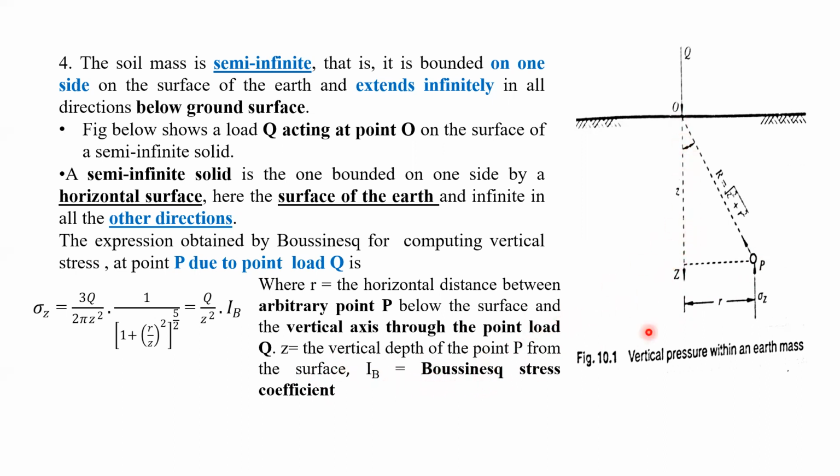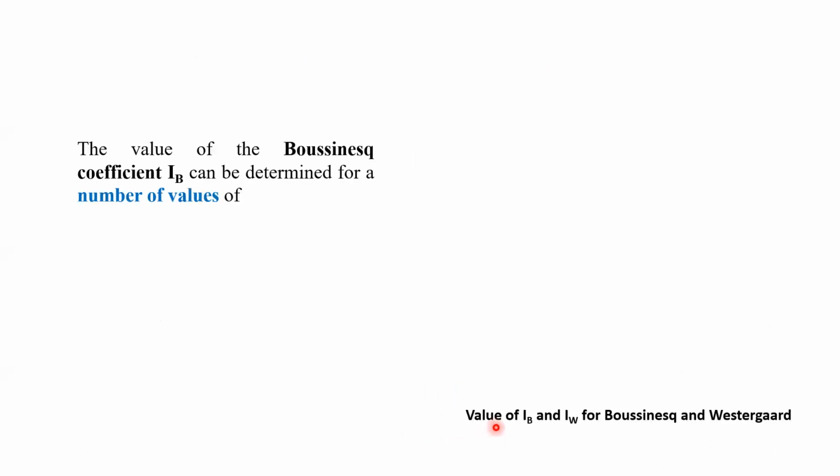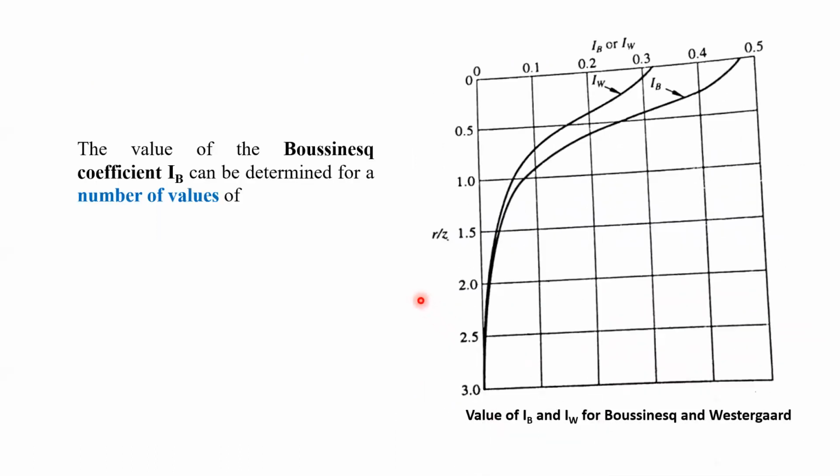And I_B is called the Boussinesq stress coefficient. That means Q by Z square, and the remaining part we can take as the Boussinesq stress coefficient. That's why it is written this way: 3 by 2 pi into 1 by (1 plus (r by z) whole square) to the power 5 by 2.